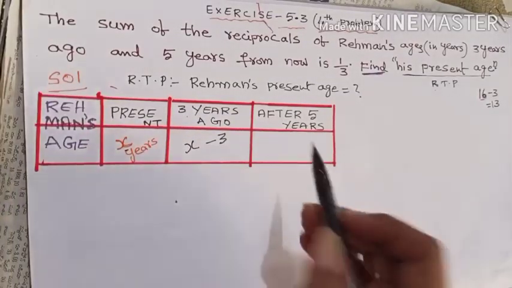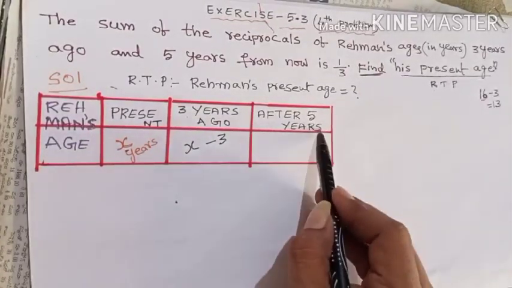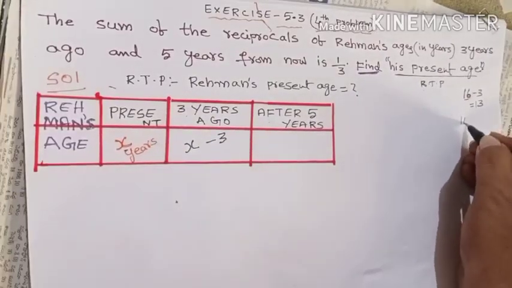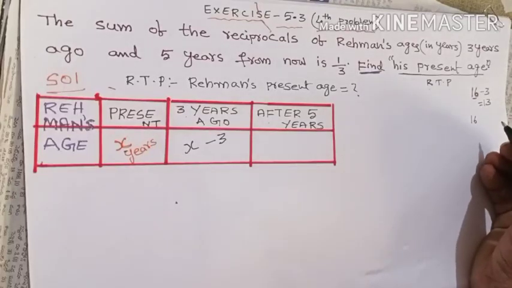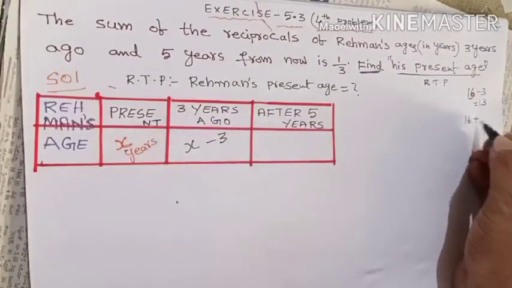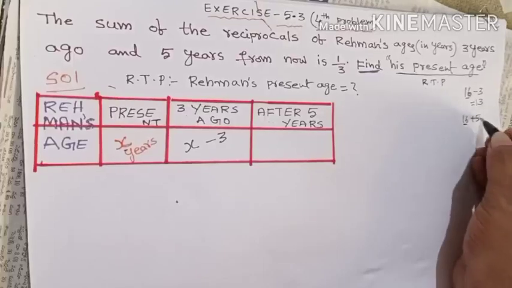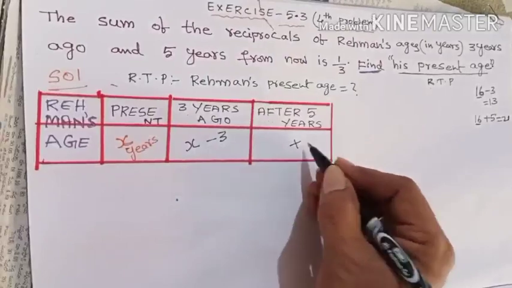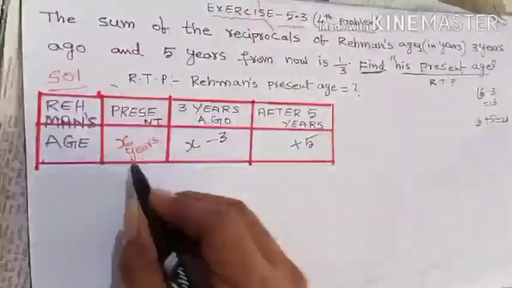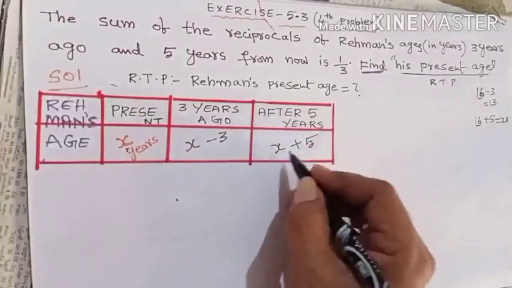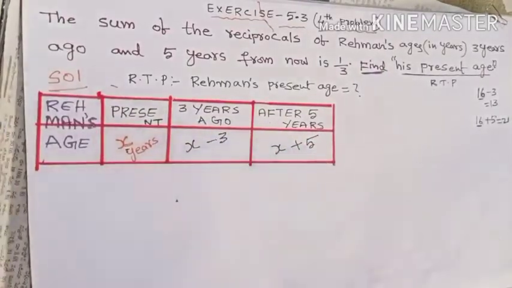Isn't it? Then come to the third case. After 5 years. If your age is as usual 16 years, then what is your age after 5 years? You can say 21, sir. How can you get 21? If you add 5 to your present age, it becomes 21. Similarly, if you add 5 to whom? To the present age. What is the present age? X. Therefore, after 5 years, Rahman's age is X plus 5.